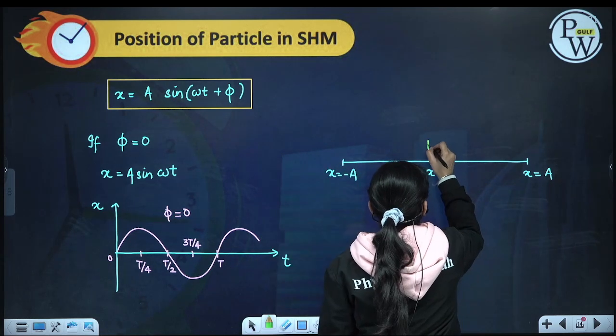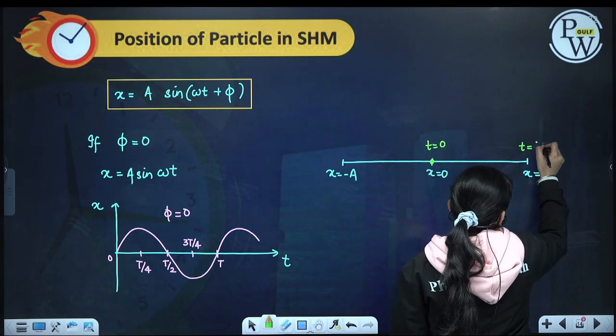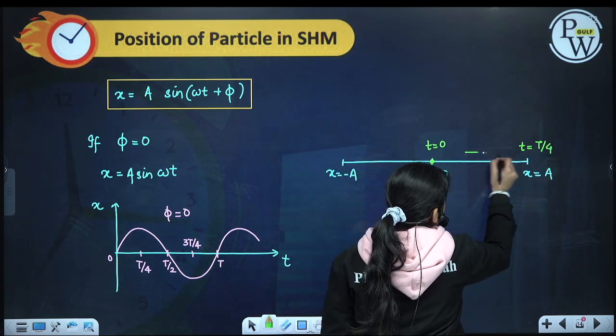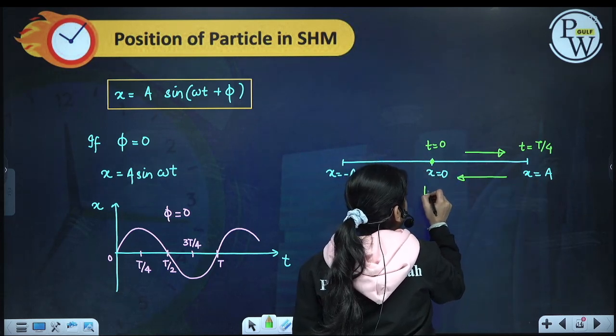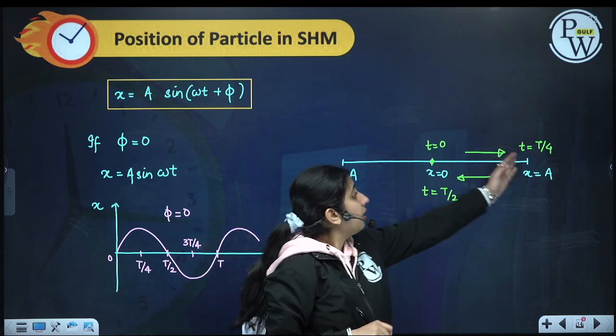Now at t equal to 0 the particle is here, at t equal to 1 by 4th of the time period the particle is here, then it comes back, taking the same time to come back. So at t equal to T by 2, it is half an oscillation, half the time period.